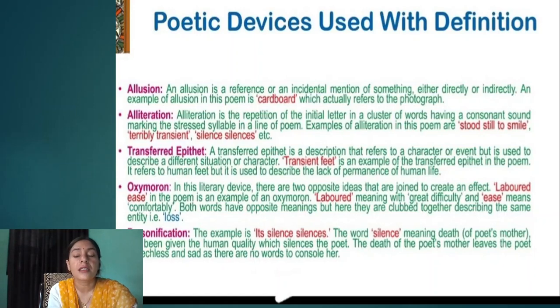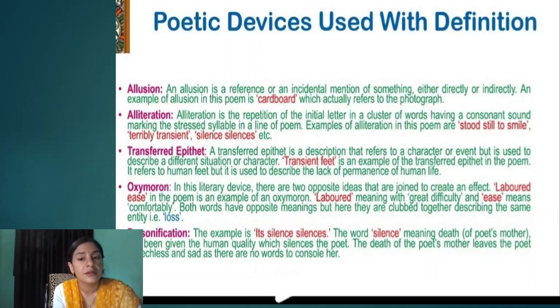As you can see, stood still to smile. The first sound in these three words, this cluster of words, has the same consonant sound. The initial letter has the same sound, s. Another example is terribly transient. Again, the sound repeated is t. Silence, silences. Which sound is repeated here? Again, s. So, alliteration is the repetition of the initial letter in a cluster of words. The words are usually consecutive.